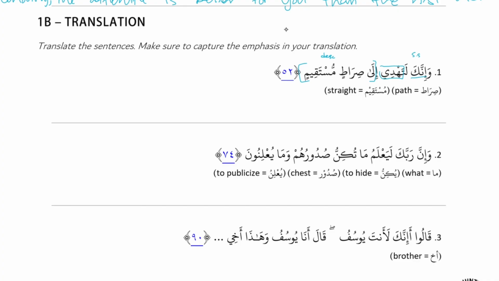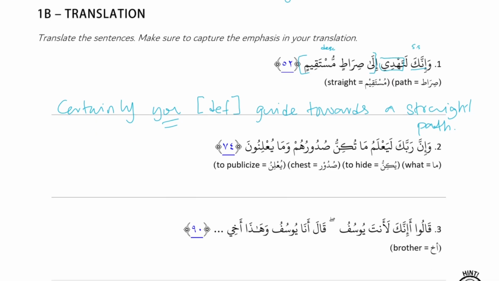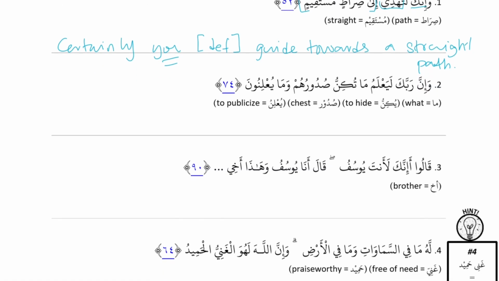Let's translate it. Certainly you. Good. So we already have certainly from inna. You, and then definitely. I guess that's kind of overkill, but the la is there. You guide towards a straight path. And there's actually a lot of emphasis in this sentence. We have a doer before the action, sentence starter, and then the lam emphasis. Inna, which means certainly, and then a lam emphasis. It doesn't really come across in translation, no matter how many definitely's you put. So that's something you gain from knowing the Arabic.